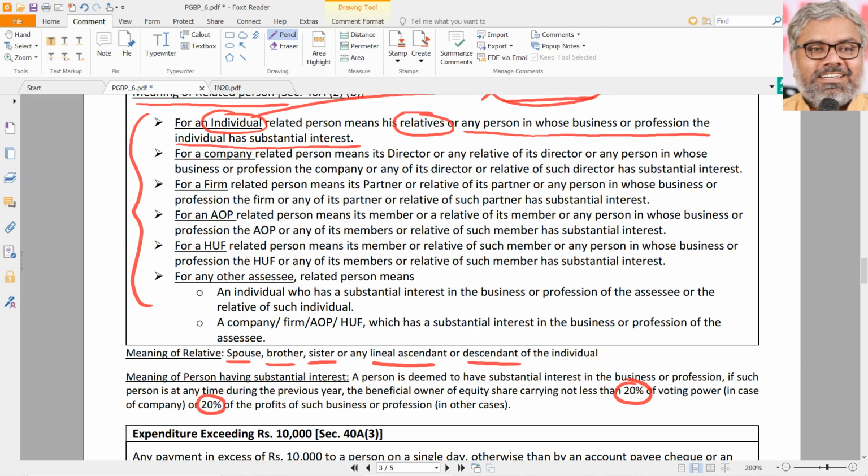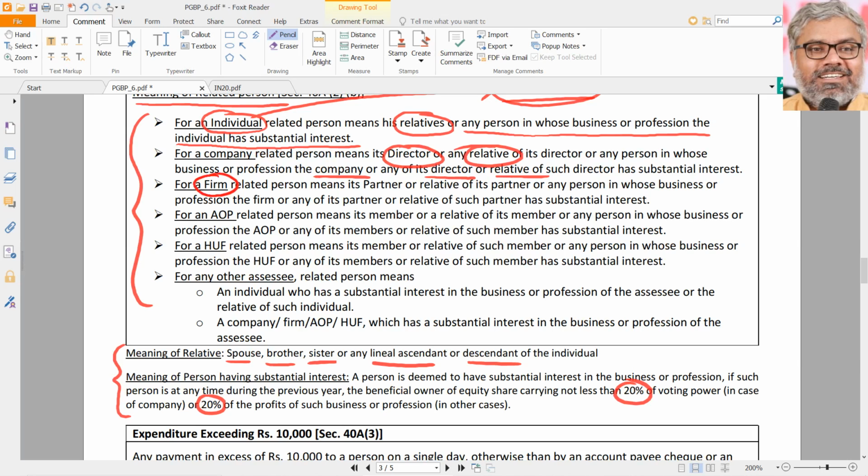If you try to learn it by heart, it will be unnecessarily cumbersome, and it is not required also. You can just understand and apply the logic. The logic is basically two: where substantial interest is there, or where the person is a relative. Now, just for understanding, for a company, who will be a related person? Director or any relative of the director, or any person in whose business or profession the company or the director or the relative have substantial interest.